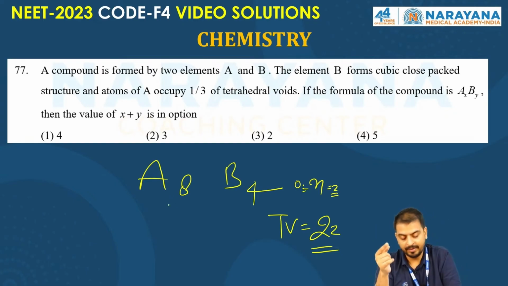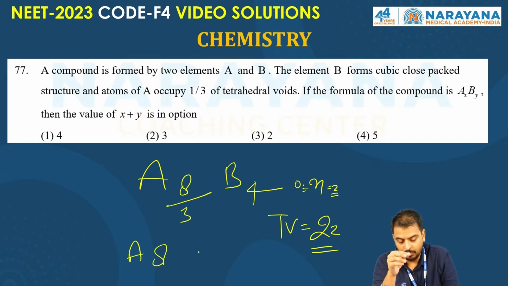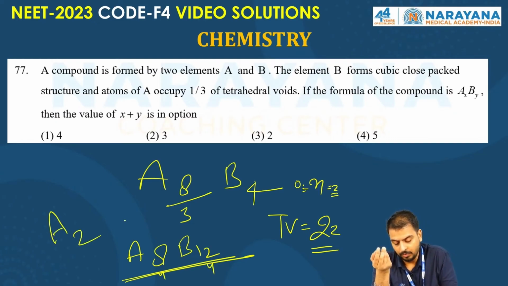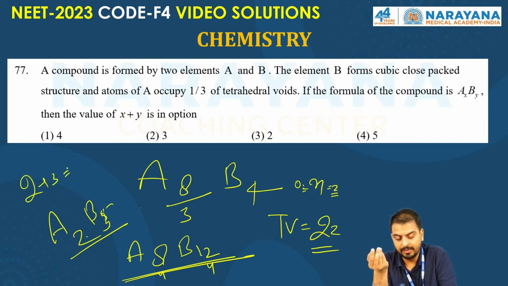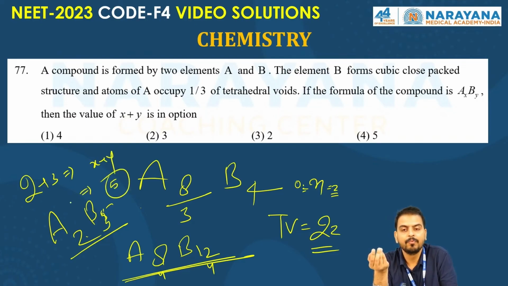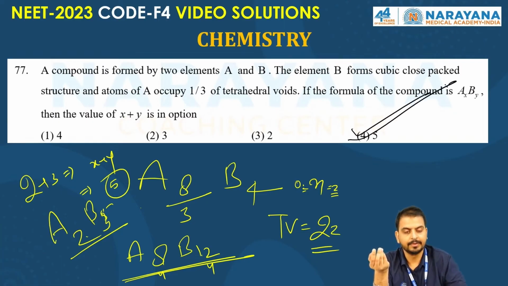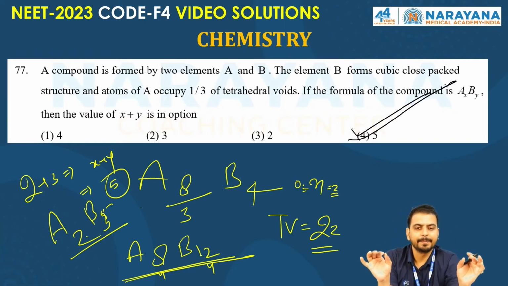But one-third of it, so A is 8/3, B is 4, it comes out to be A 8, B 12, right? Now divide by 4, so it will be A 2 and B 3. 2 plus 3 will be the X plus Y, and that comes out to be 5. So what is the correct answer, my dear students? Yes, fourth is the right answer.